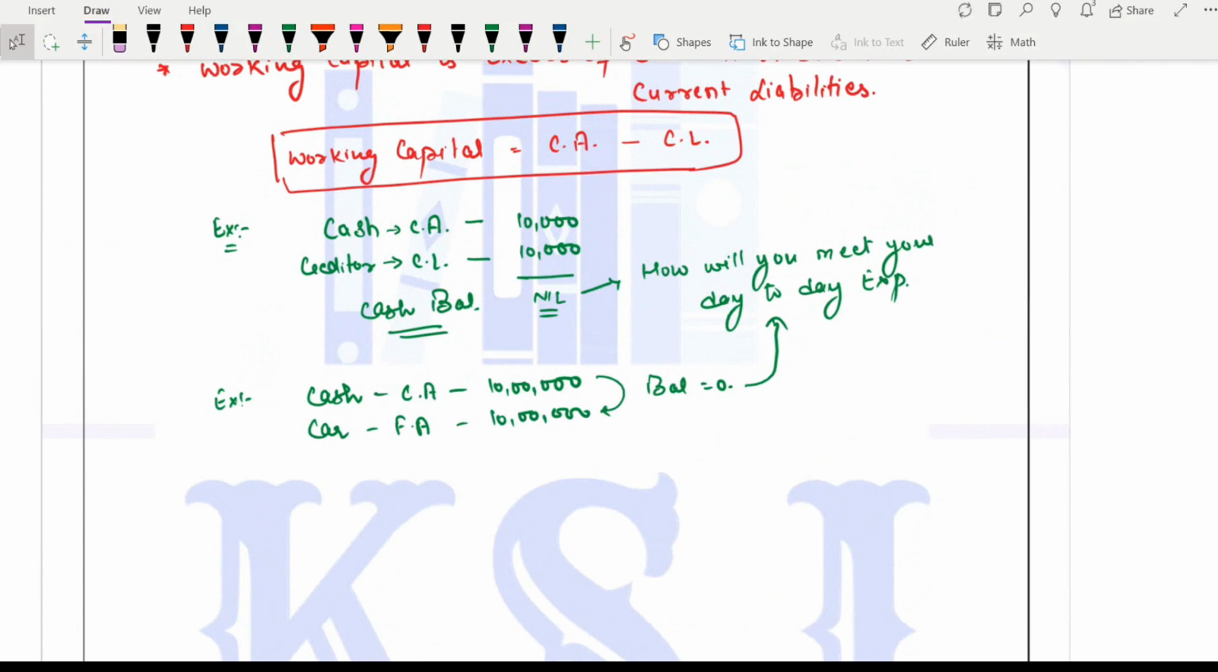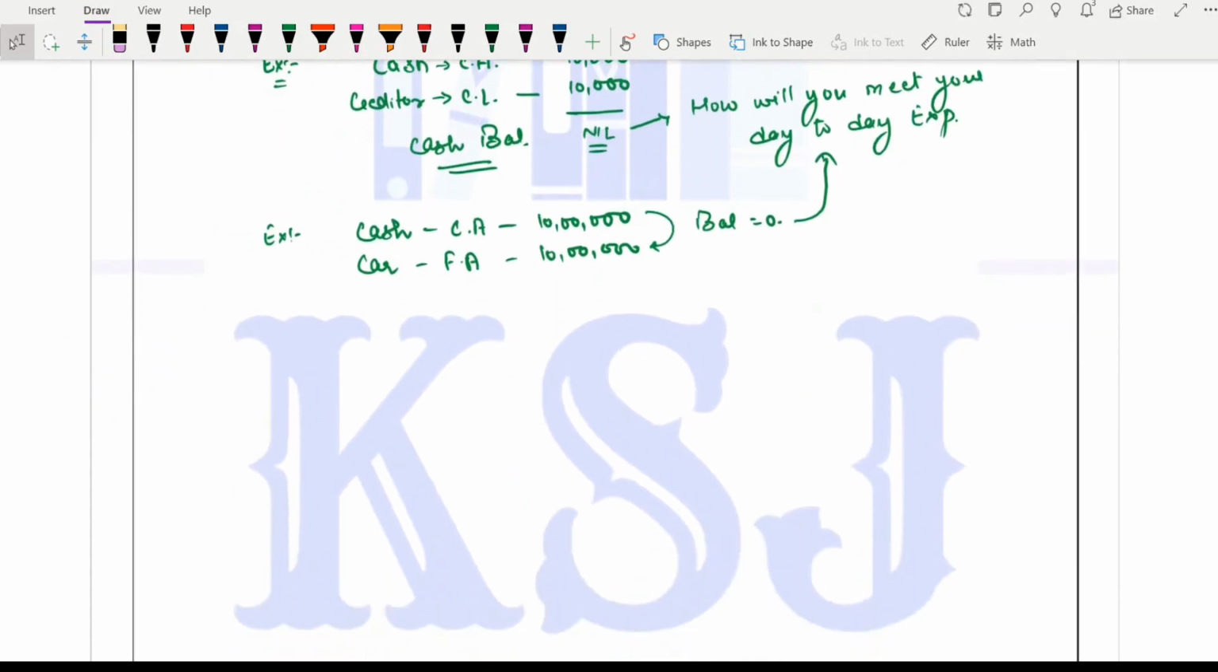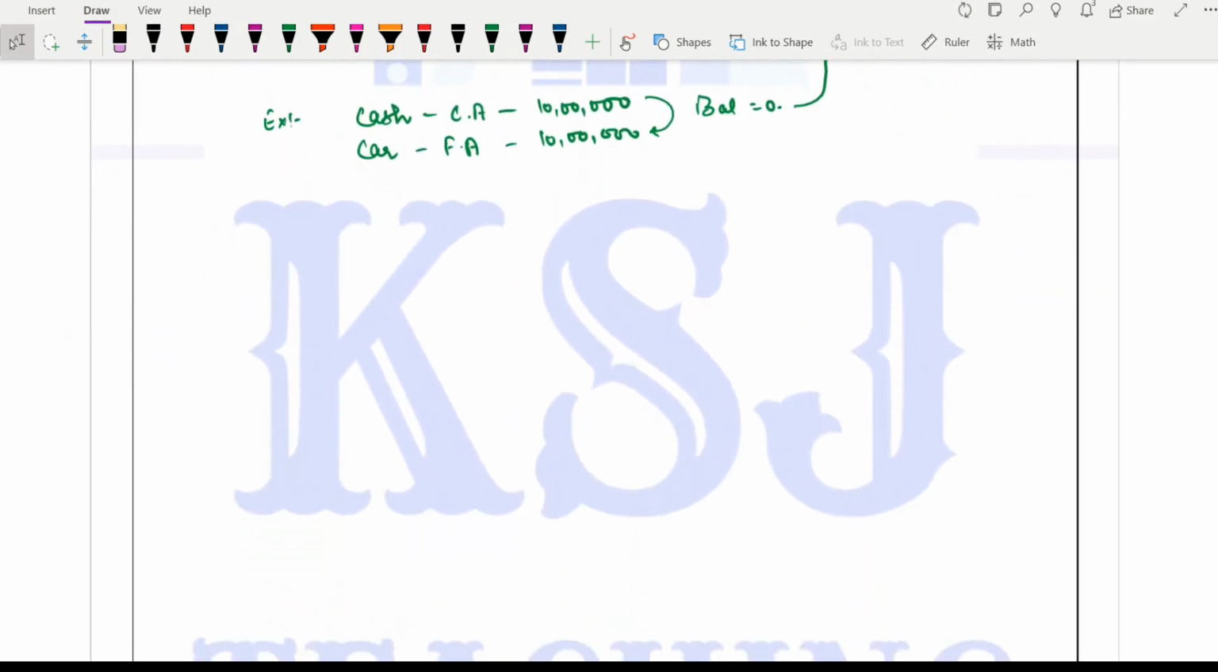Working capital is what? Whatever the amount you have to pay, that is current liabilities, you must have the liquid assets. Cash is just one example of the current asset I am taking, right? So basically you are considering two things: cash, current asset and current liabilities. We also call working capital management as management of current assets.